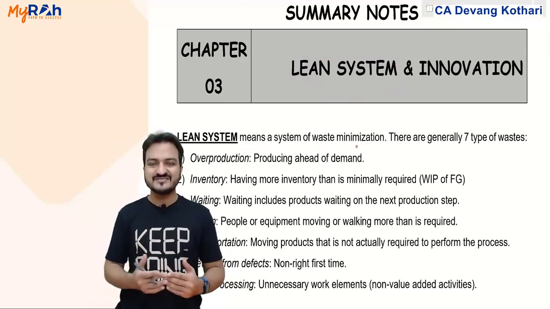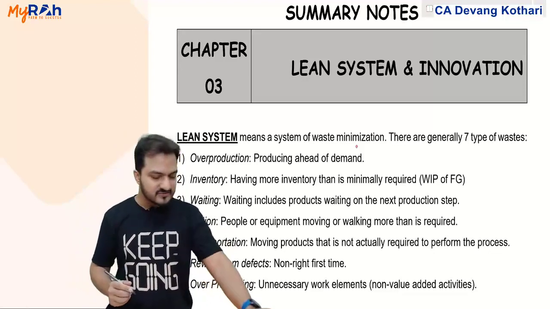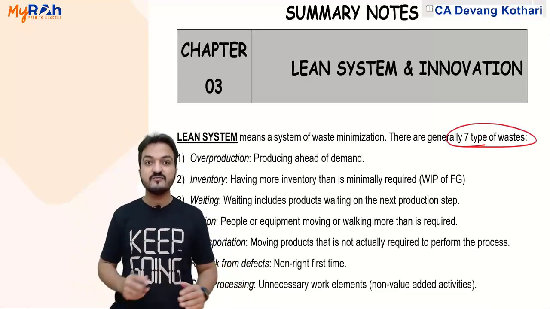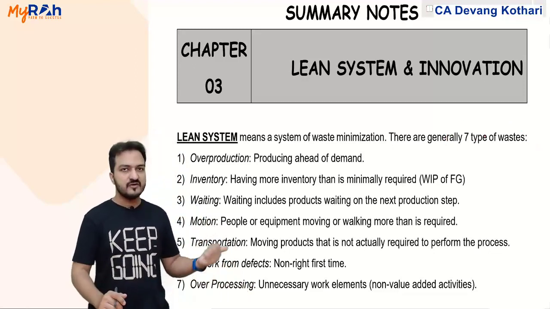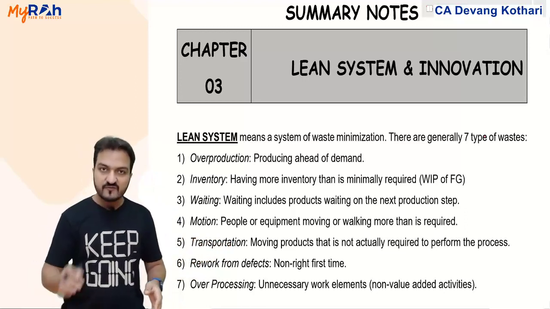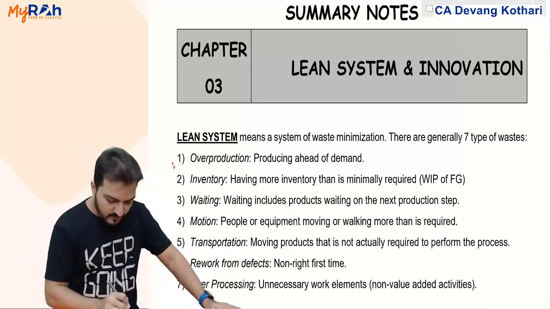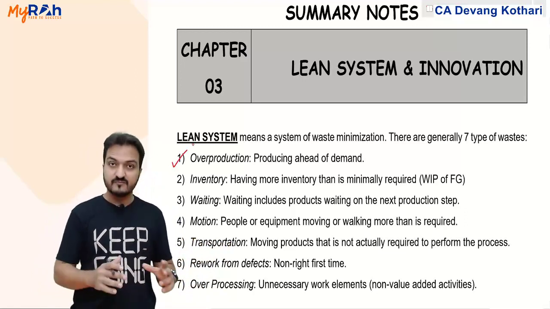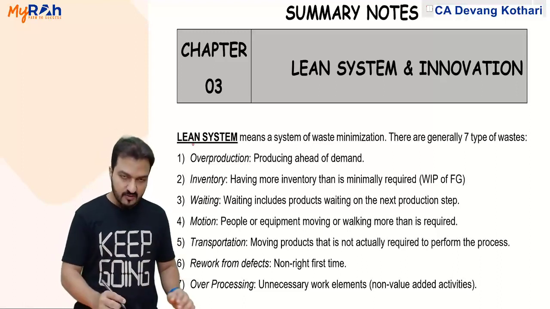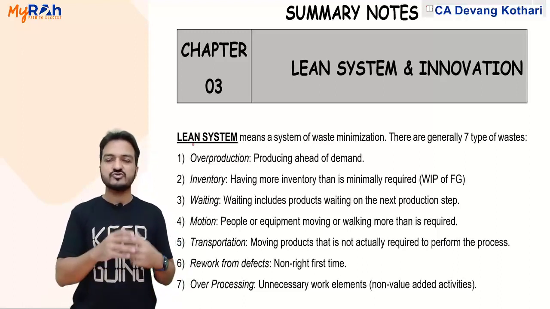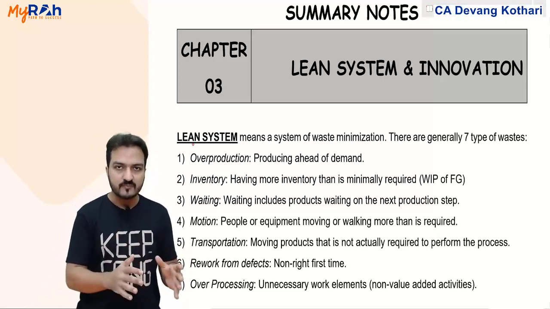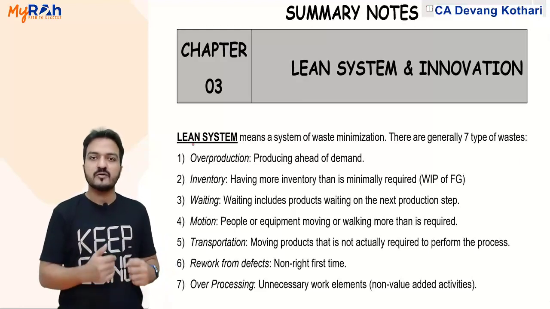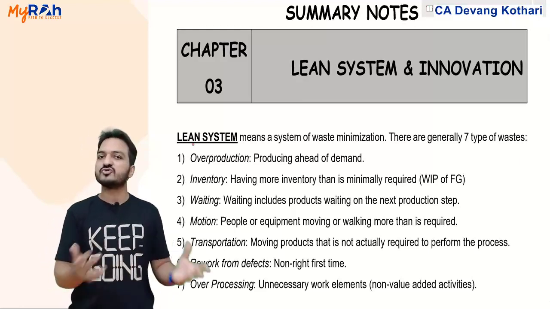Now what kind of wastage are we trying to decrease here? Well, it is talking about 7 different types of wastages. Yes, lean system is about decreasing these 7 different types of wastages, like overproduction. Overproduction means you produce more than what is the demand. That extra units will become wastage then. Look, extra units, you might say that it will be sold not now, then it will be sold later. But you made the production early. Because you made the production early, your money got invested early, so that is also a wastage.